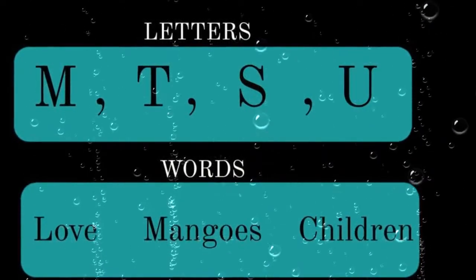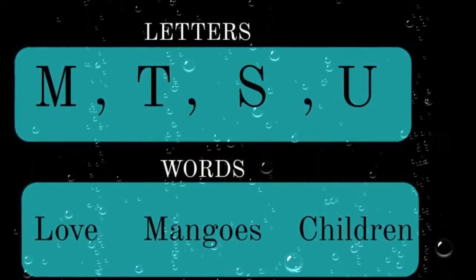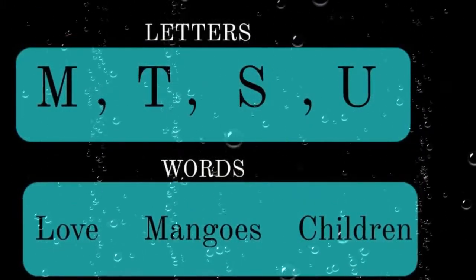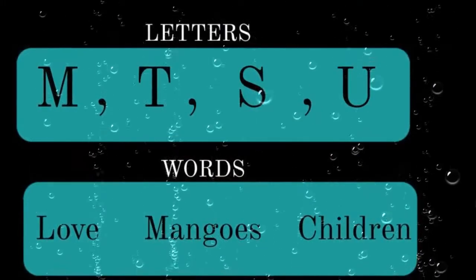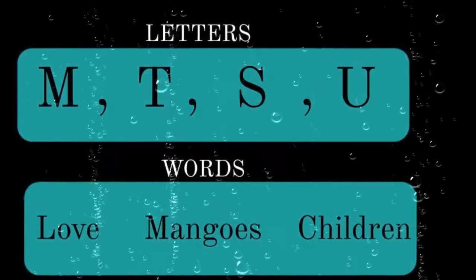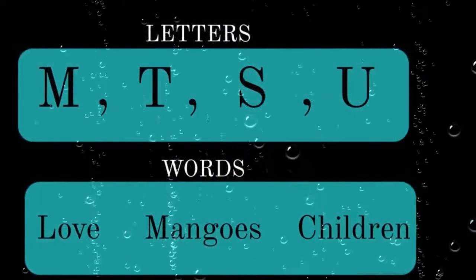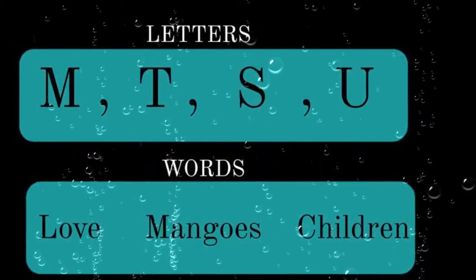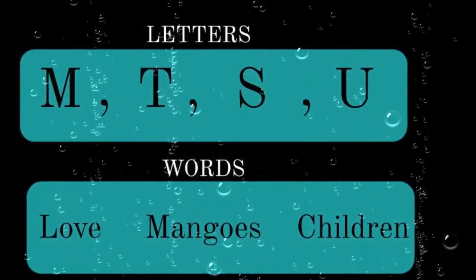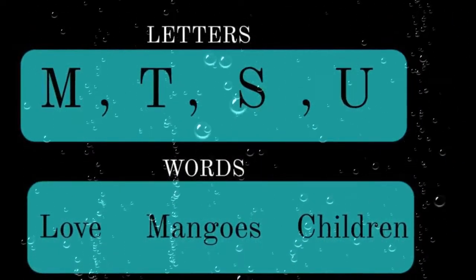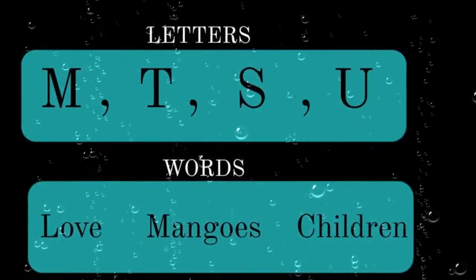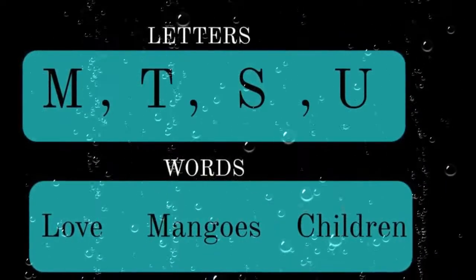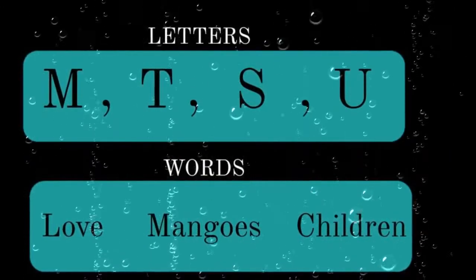What is the first? L, O, V, E, love. What is the second? M-A-N-G-O-E-S, mangoes. What is the third one? C-H-I-L-D-R-E-N, children. Okay, see here, are these letters? No. Well, we know that these are not letters because these are words. When we group or combine the letters together, we can call it words.